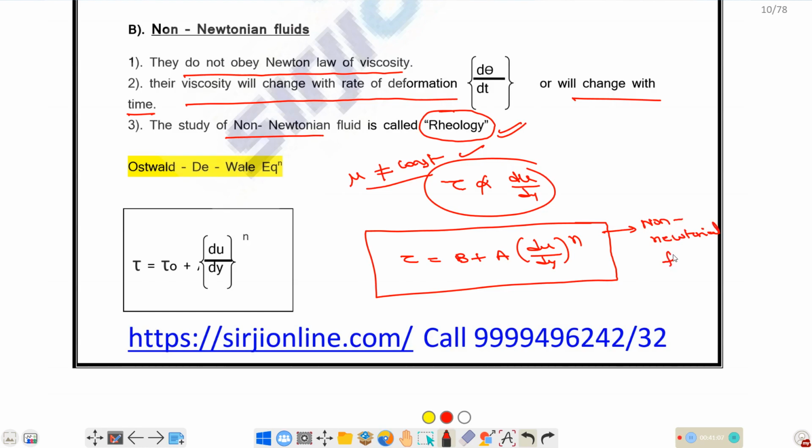Depending upon the b and n value, we will have the relationship between tau and du by dy for different non-Newtonian fluids, like pseudoplastic, dilatant and thixotropic.